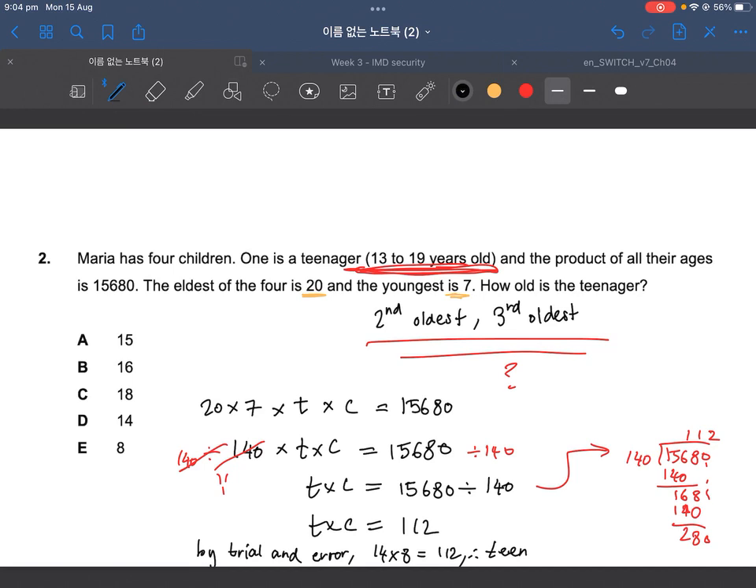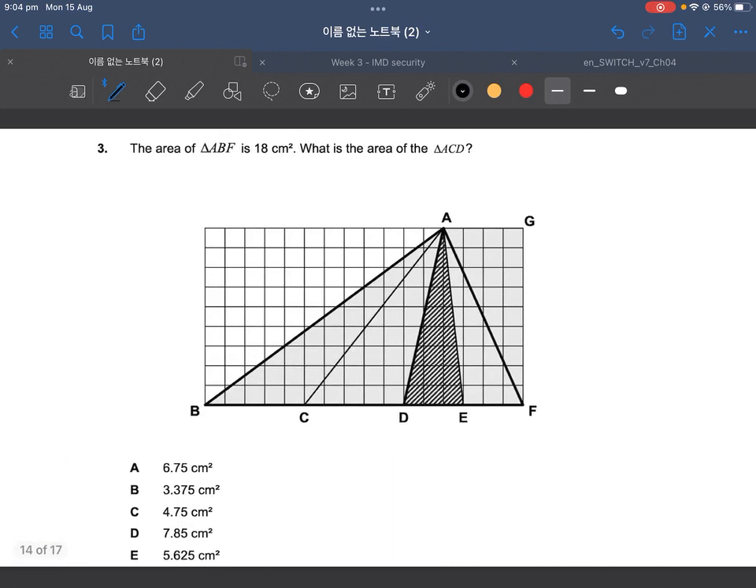teenager is 14 years old. Okay, that'll be the perfect working out. So if she is 14 years old, the answer has to be then D. Okay. Hopefully that makes sense.